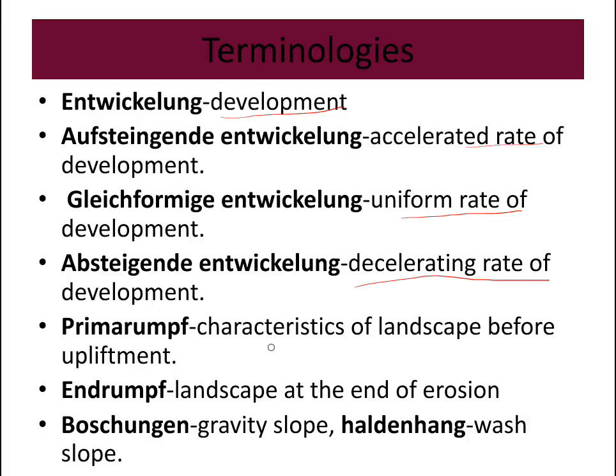And Primärrumpf, which is the characteristics of the landscape before upliftment, and Endrumpf, that is the landscape at the end of erosion. Böschungen, which is also known as gravity slope, and Haldenhang, which is also known as wash slope.